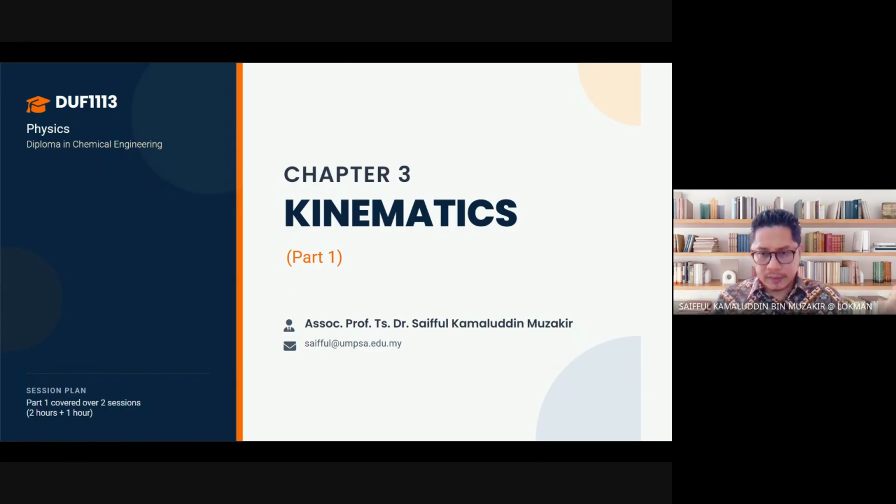What is kinematics before that? Kinematics is a field of study to understand the movement of objects, any movement of an object. It could be the movement of people, a ball, a car, an aeroplane, a ballistic, and so on. So this chapter is very important for you. For example, if you want to be engineers, you will have to deal with a lot of kinematics, for example free fall, any object falling from certain heights, or projectile motion, where you throw something from one point to another point. So the movement is like a projectile.